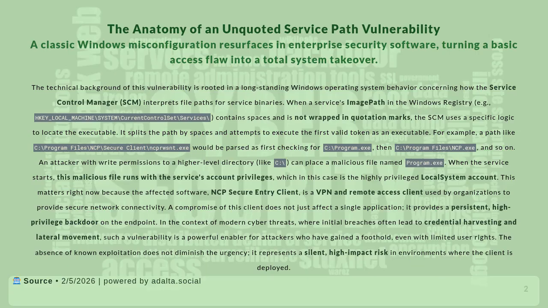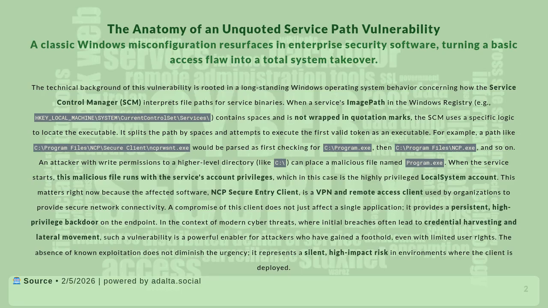It splits the path by spaces and attempts to execute the first valid token as an executable. For example, a path like C:\Program Files\NCP Secure Client\NCP RWSNT.EXE would be parsed by first checking for C:\Program.exe, then C:\Program Files\NCP.exe, and so on. An attacker with write permissions to a high-level directory like C:\ can place a malicious file named Program.exe. When the service starts, this malicious file runs with the service's account privileges, which in this case is the highly privileged local system account.